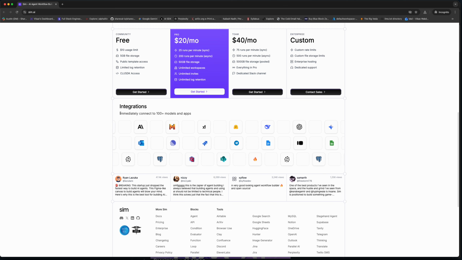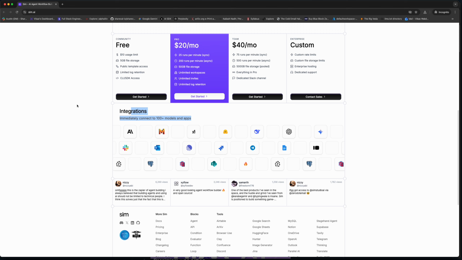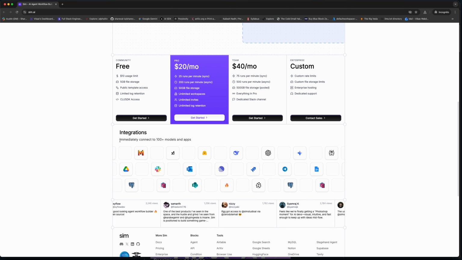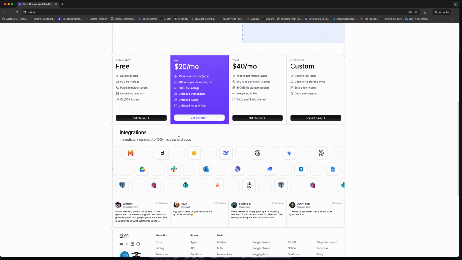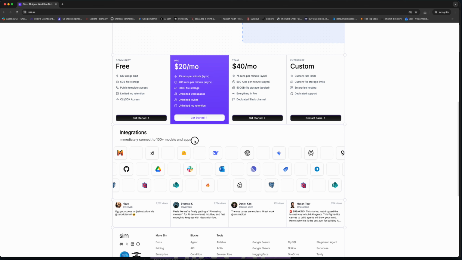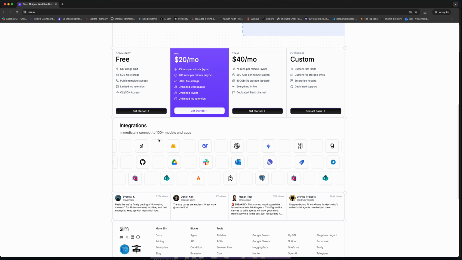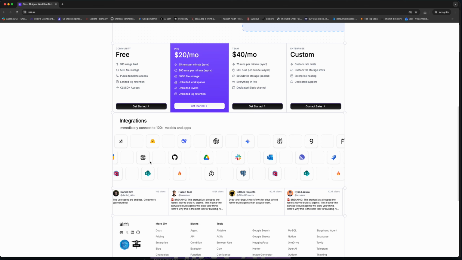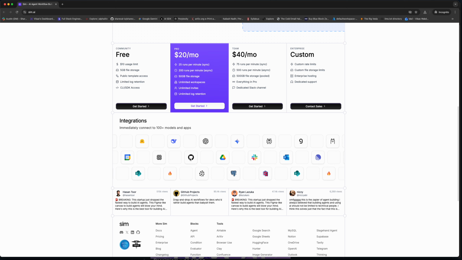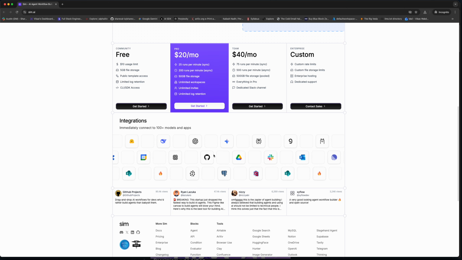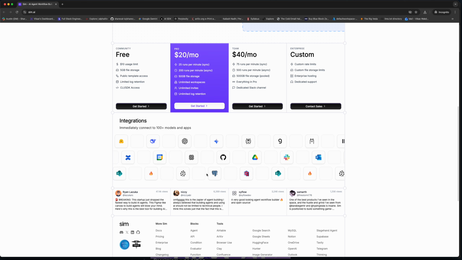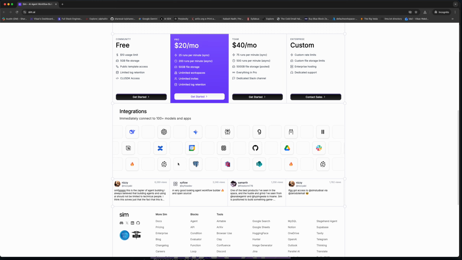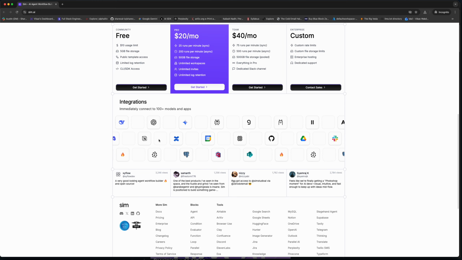So next is integrations. Now to get more context about how exactly the SIM product is working, integrations: how many types of integrations are possible? They have immediately provided 100 plus models and apps available with SIM. Like Hugging Face is there, where multiple models are provided. You can see GitHub is there, like if you want to add any agent that, with your natural query, does the programmatic thing. There are Postgres, Pinecone, Firebase, Notion, like many things.